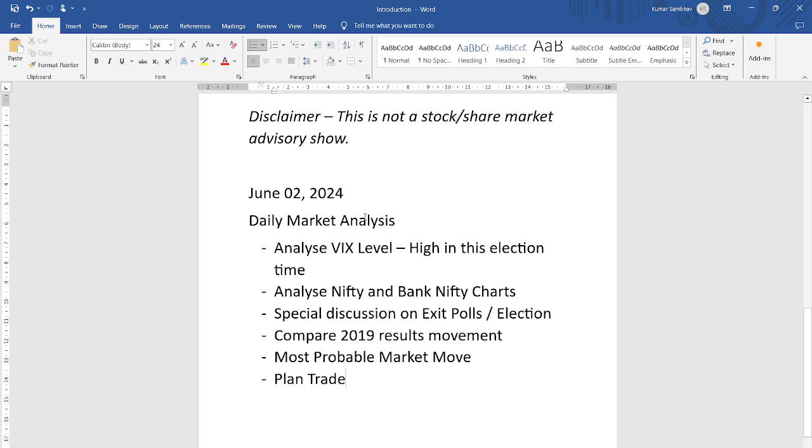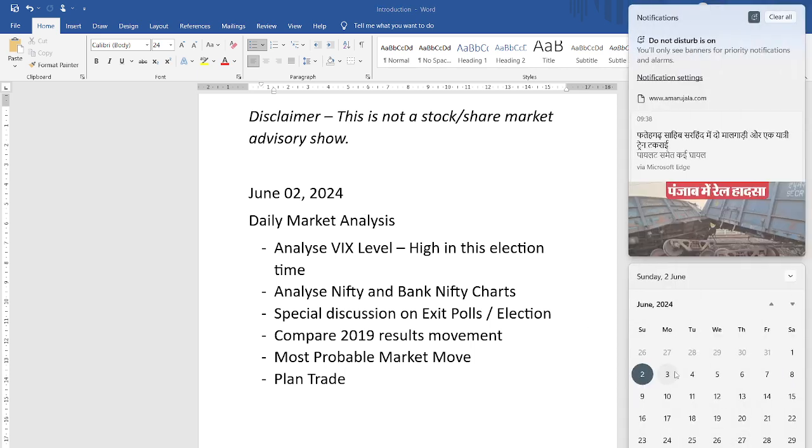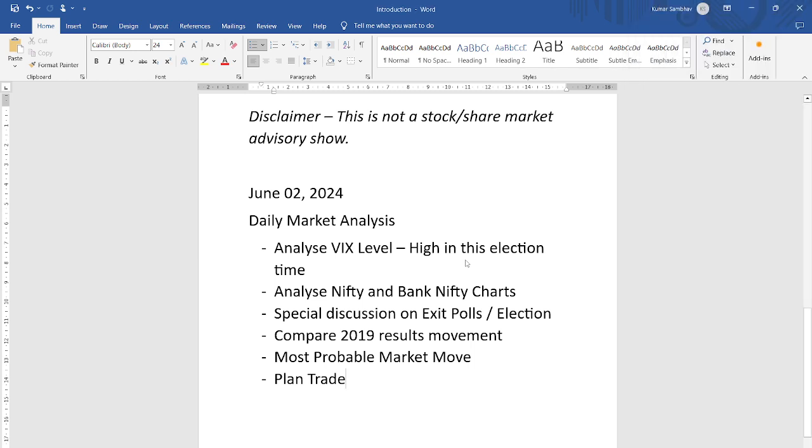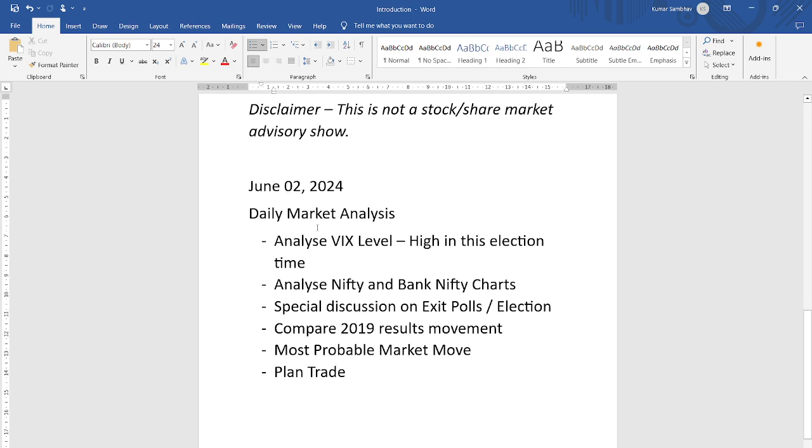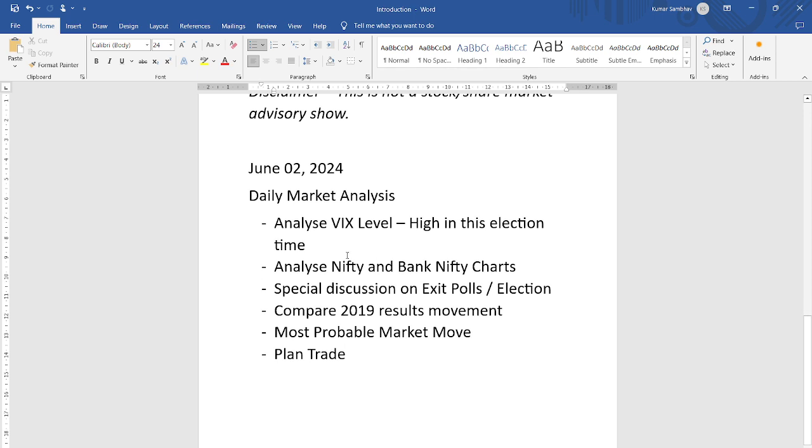So first of all, we are here to just analyze the market. What are Nifty and Bank Nifty of the Indian market going to do on 3rd of June and 4th of June after the exit polls are out? We will do the VIX level analysis and see how Nifty and Bank Nifty charts are performing.